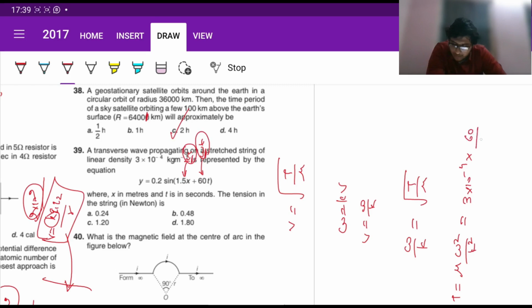So 1.5 can be written as 3 by 2 as well. So we could just convert it to 40 squared. So 16 into 10 to the power minus 2 into 3. So 0.48 Newton. So option B. Fine. So yeah, this was pretty direct.